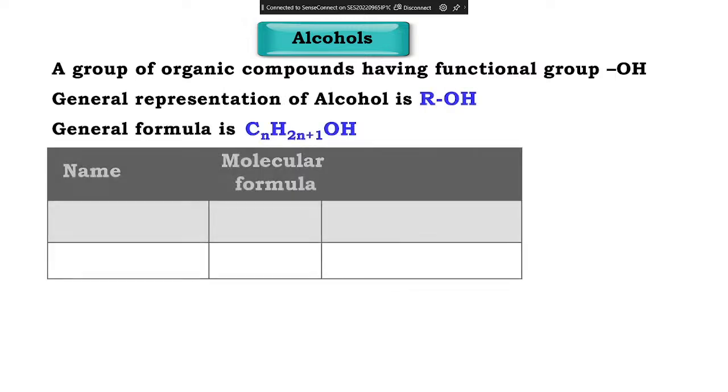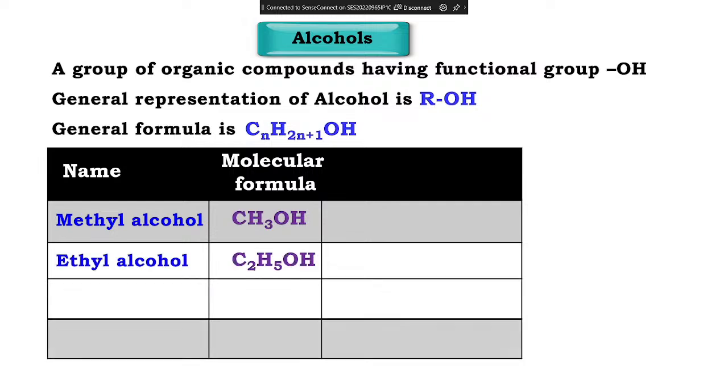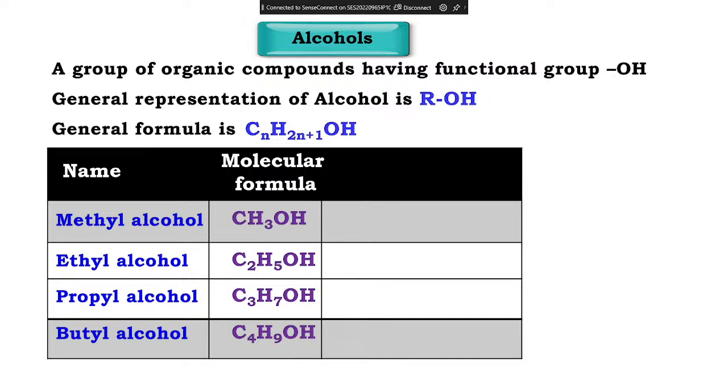Alcohol, the functional group is OH. The general formula is CnH2n plus 1 and OH. Methyl alcohol, ethyl alcohol. In this, which alcohol is good? The second one. Okay. Is it good or bad? Good. Okay. Fine. So look at this. You might have heard some states will have desi daru. Desi daru में क्या होता है?